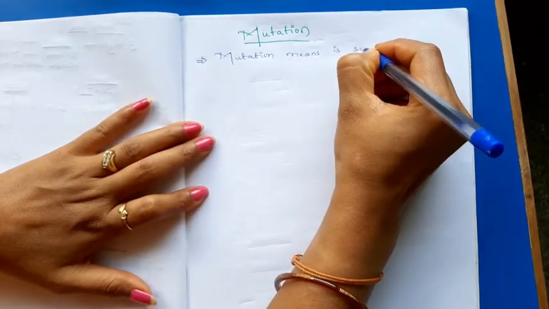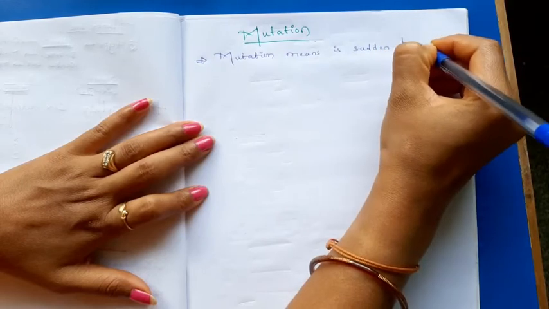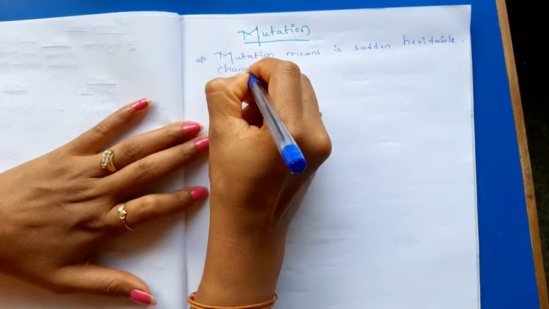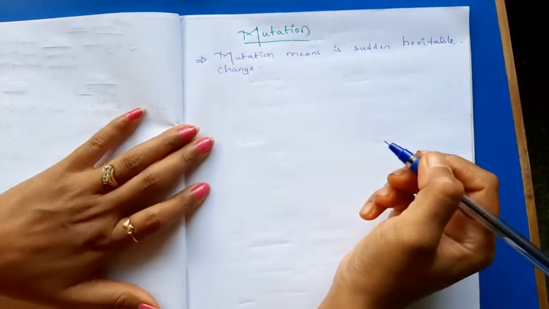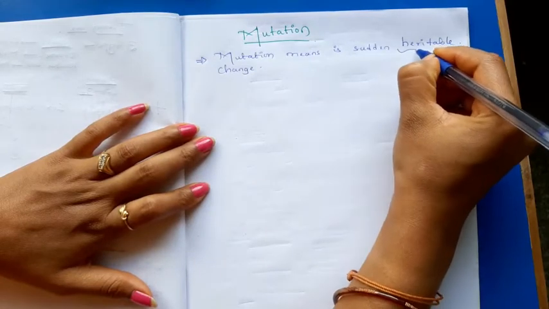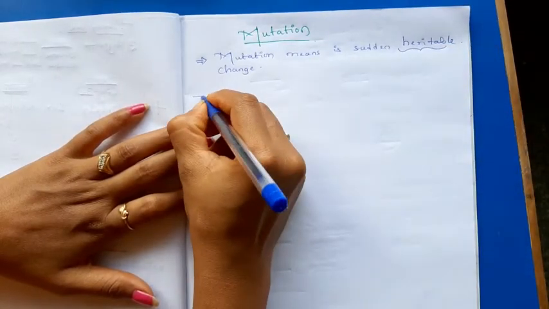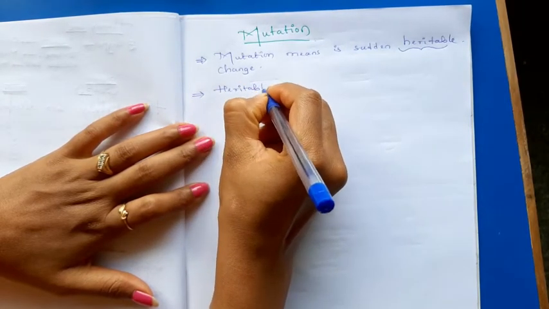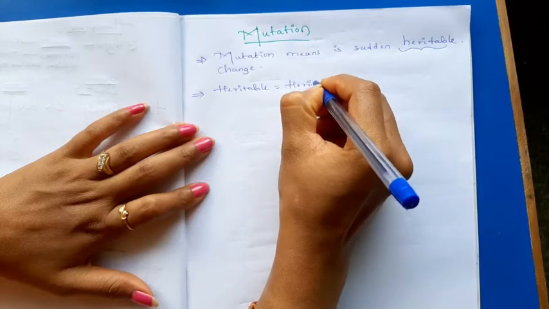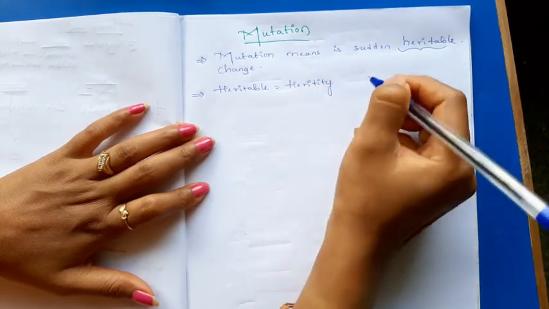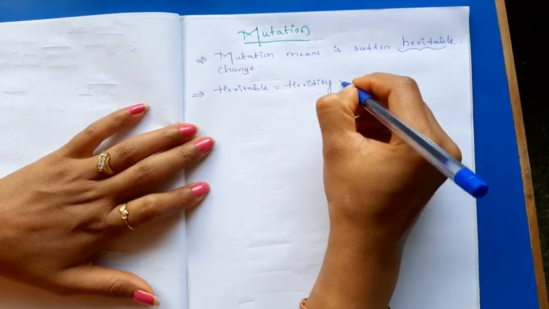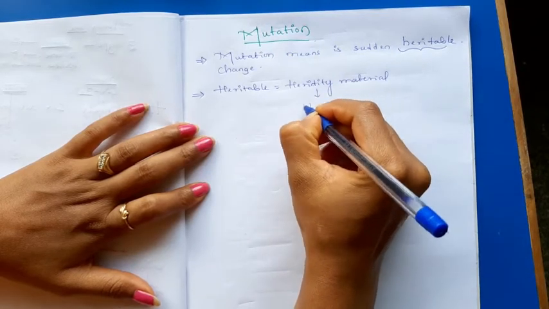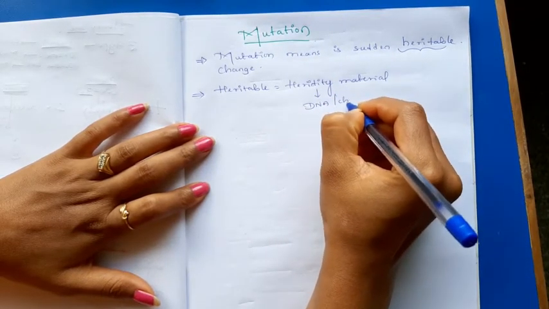Okay. Mutation. First understand the definition of mutation. Here the mutation means a sudden heritable change. Sudden heritable change is known as a mutation. The important note here, what is heritable? Heritable is nothing but the heredity material. The heredity material is a DNA or chromosome.